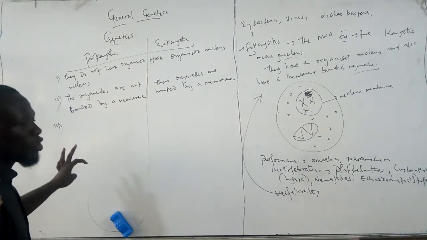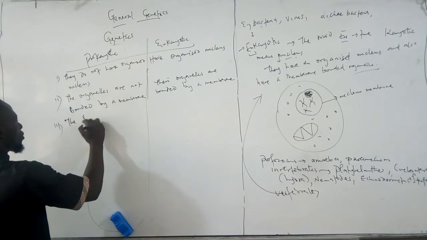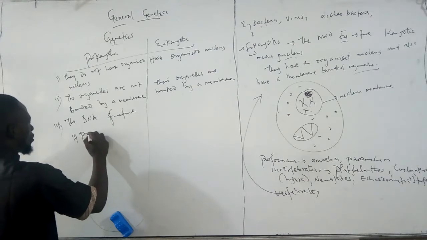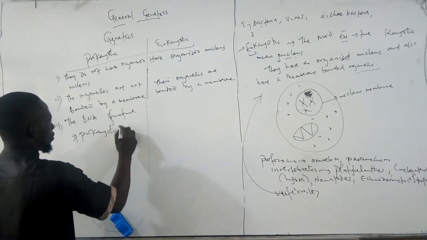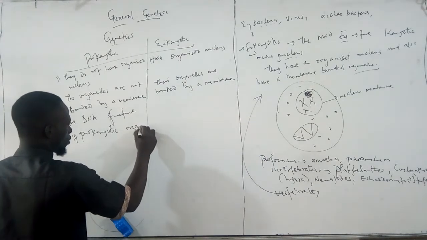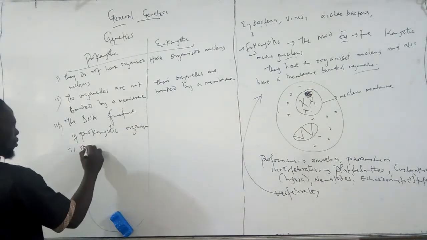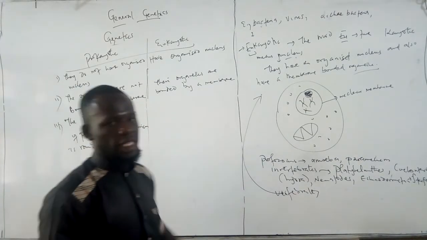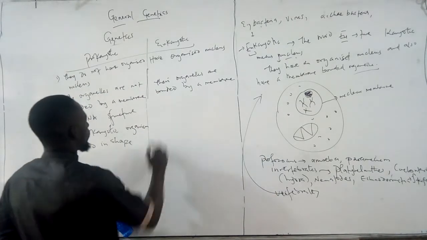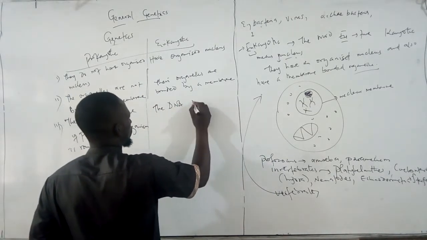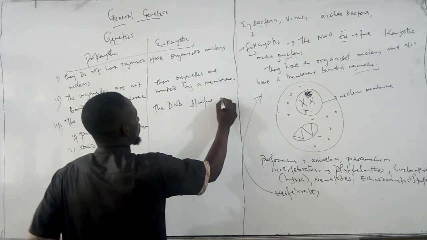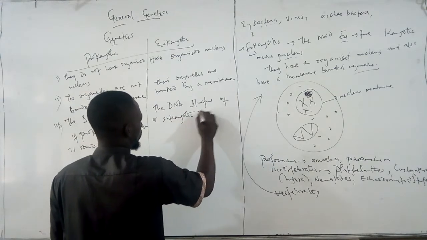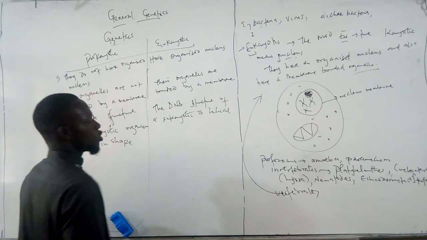The DNA structure of a prokaryotic organism is found in a circular shape, while that of a eukaryotic organism is helical in structure.